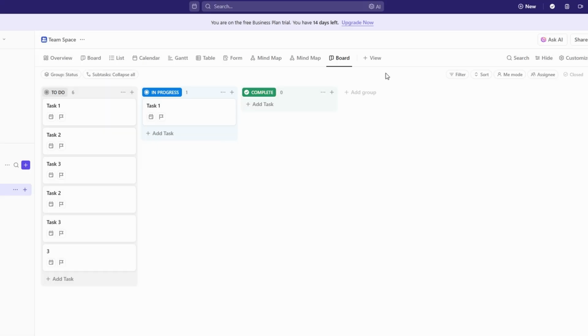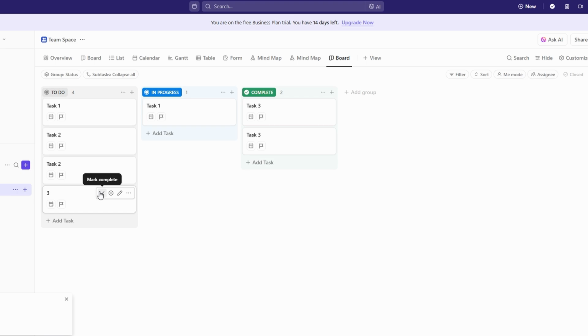Additionally, you can define a custom field specifically for grouping, allowing you to tailor the board to your exact needs. For example, you could create a custom field called Client Name with options such as Client A, Client B, and Client C. Then, by grouping your board by client name, you can quickly see which tasks belong to which client, making it easier to manage client-specific projects efficiently. Take time to experiment with different grouping methods to find the one that best suits your workflow. The right structure can significantly improve task management, helping you stay on top of priorities with ease.